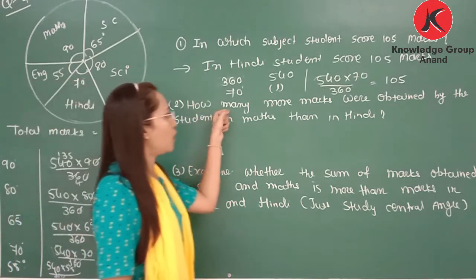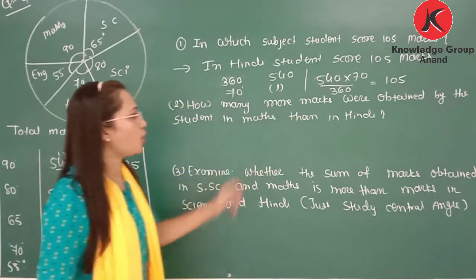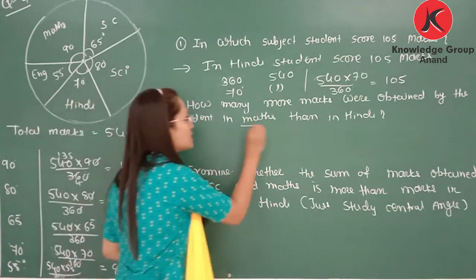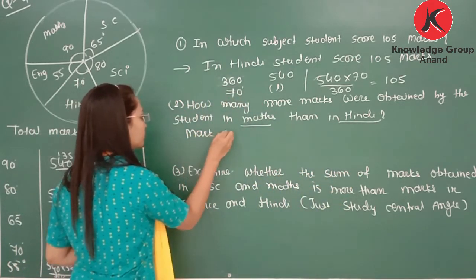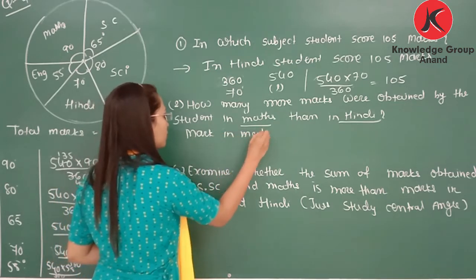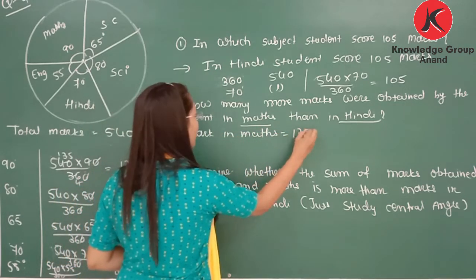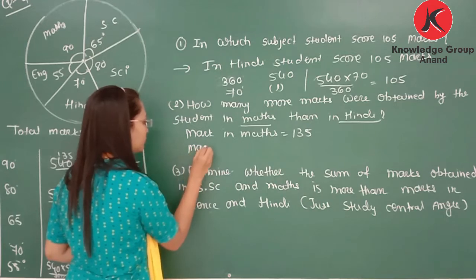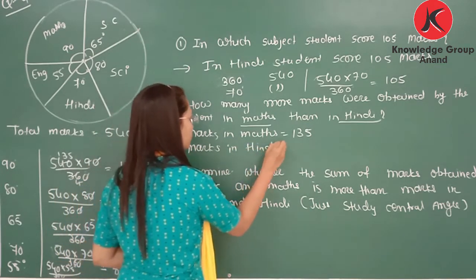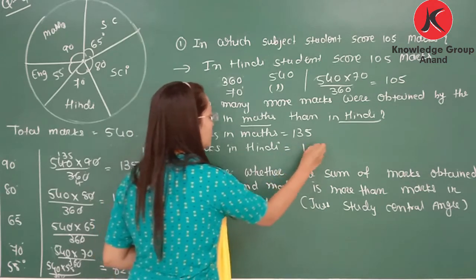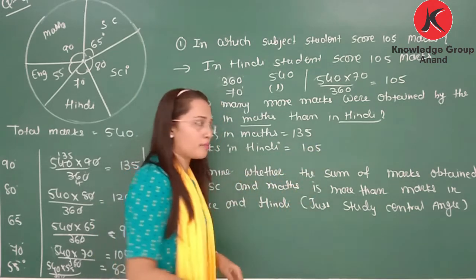How many more marks were obtained by the student in maths than Hindi? So what are the marks of maths? That is 135, and marks in Hindi, that is 105. So how many more marks?